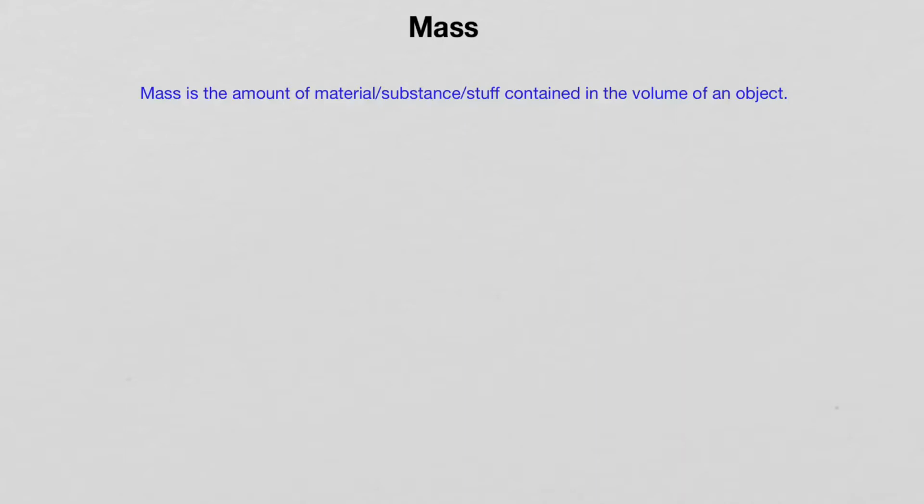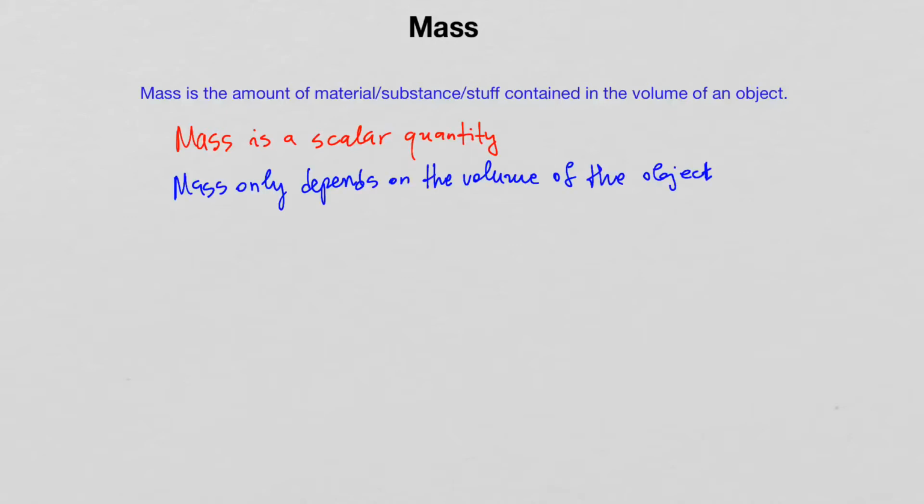Mass is defined as the amount of material or substance or stuff contained in the volume of an object. So for a solid object, the volume doesn't change. Therefore, the mass of this object will remain constant at all times. Mass is a scalar quantity and only depends on the volume of the object, provided that the material from which the object is made remains the same.